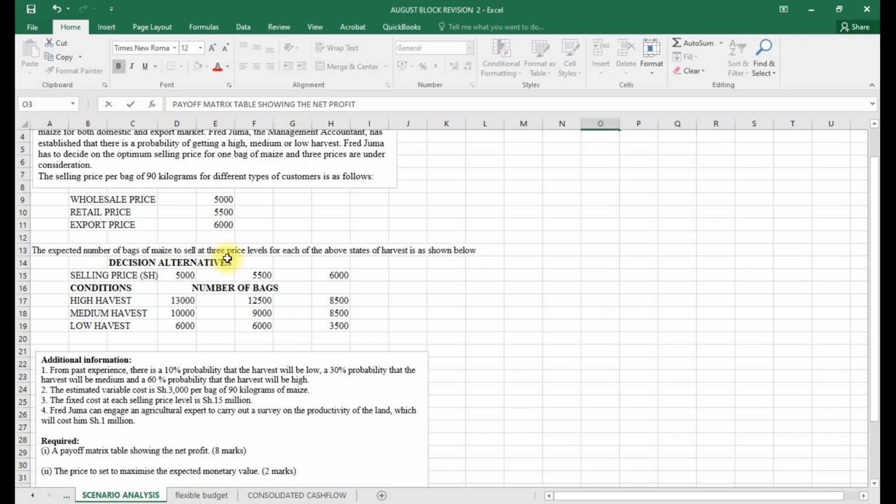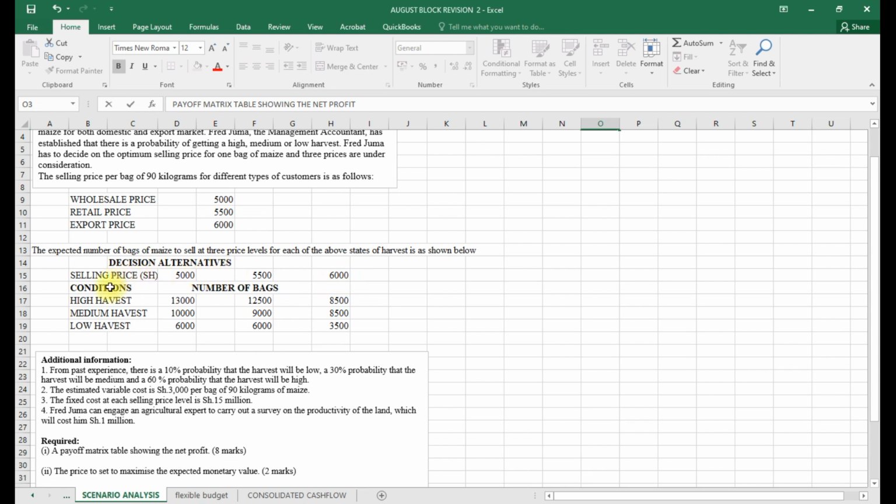So our decision alternative, we are told that the expected number of bags of maize to sell at three price levels. Fred Juma had to decide on the optimum selling price. So we need to make a decision based on price. Which is the best alternative if we were to sell our product? Should we sell at 5? Should we sell at 5.5, or should we sell at 6? So that is our price, and we have the three levels.